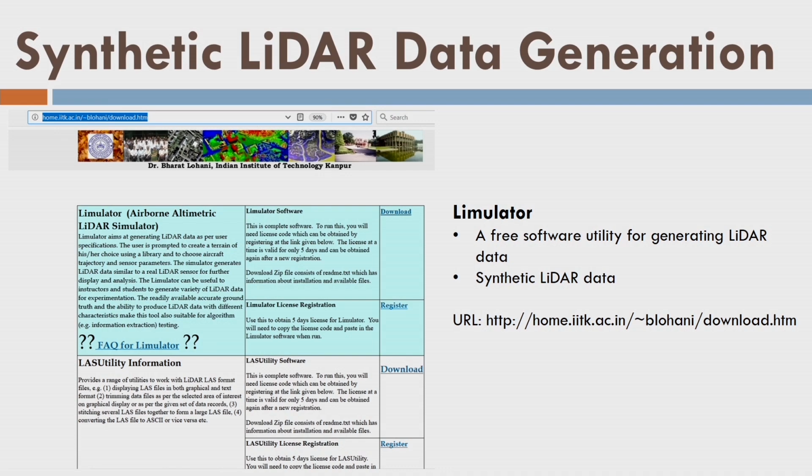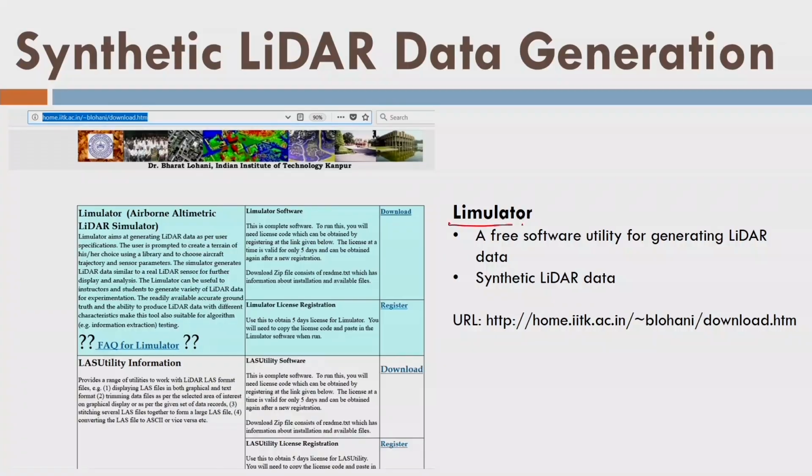Now after that, I would like to tell you it is very difficult to acquire the LiDAR data because the LiDAR data is very expensive. It involves many expensive resources. First of all, the aircraft, then we have the scanner, GPS, IMU, and the whole logistics of the airborne data acquisition is very complicated, as we have seen in the whole lecture. As a result, it is not a simple game to acquire LiDAR data. It requires a lot of resources, a lot of cost, although the cost will be minimized after we acquire the data for a very large area and we use the data for many applications.